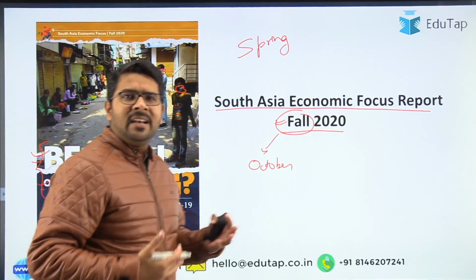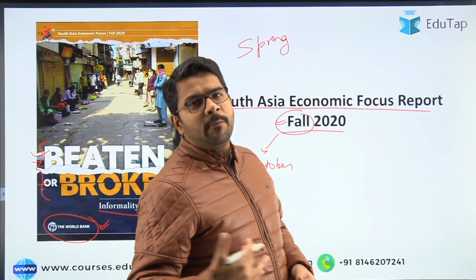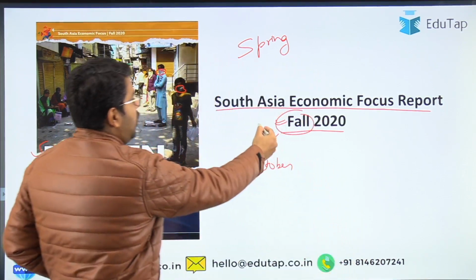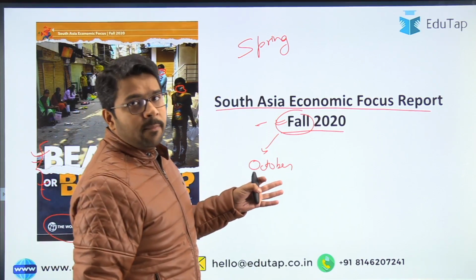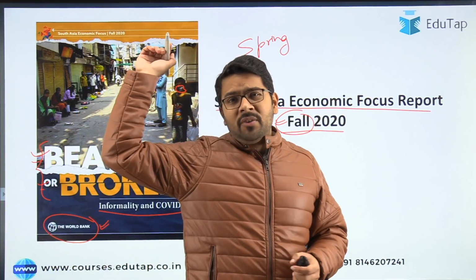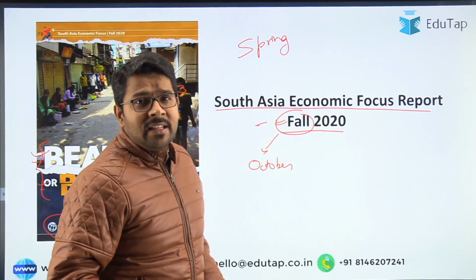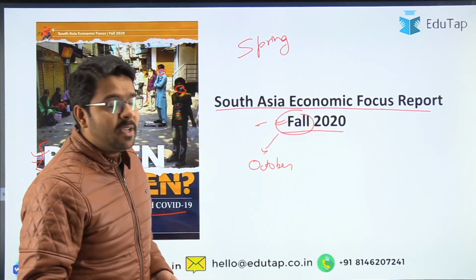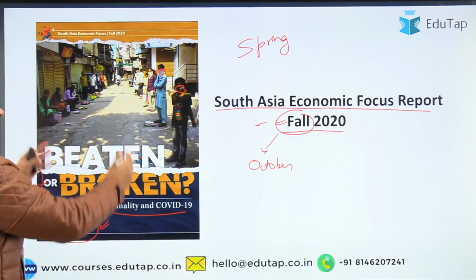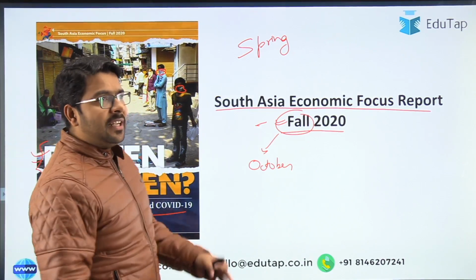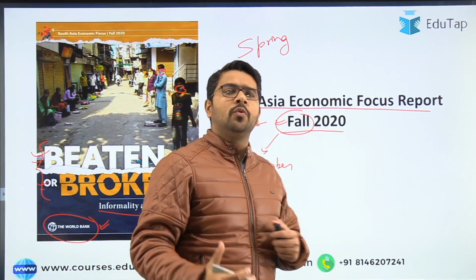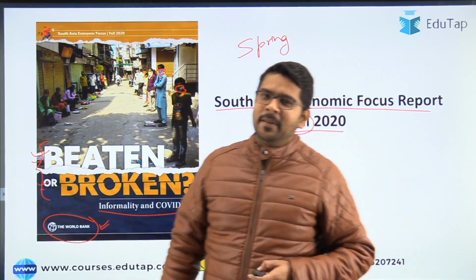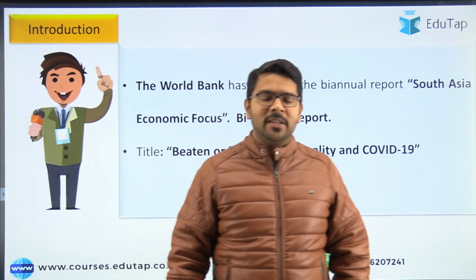Spring and fall are just the names given to the editions released by the World Bank, so do not go into that much detail. We are covering the fall edition because it is much more relevant from our exam point of view, because the April 2020 edition is quite old, and we haven't seen yet that the RBI has released the notification for our Grade B exam. So guys, if you see the picture, again this report has something to do with COVID. So guys, let's come to the finer details, starting with the introduction to this report.